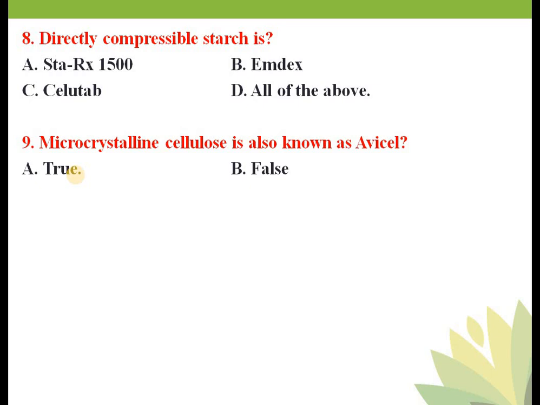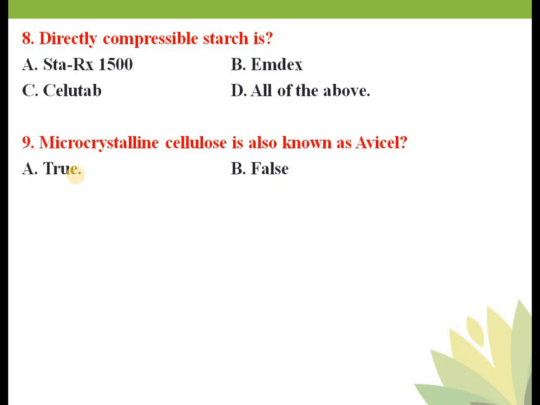So there is a history behind it. In 1962 there were two scientists. The first one is O.A. Battista and P.A. Smith. They reported the preparation of this cellulose by the American company known as American Viscose Company, AVC.